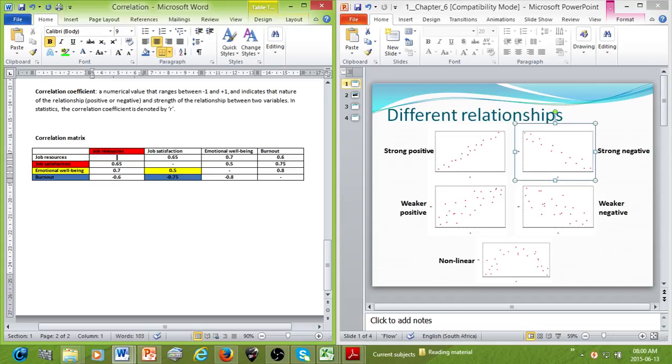Now the Cronbach alpha coefficient, we'll get to that later though, indicates the reliability or the internal consistency of the tool that we use to measure, for example, job resources. Now, I believe that the Cronbach alpha coefficient must be at least 0.7. So let's say the tool that we use to measure job resources had a Cronbach alpha coefficient of 0.8.